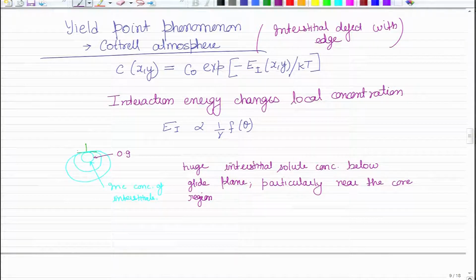Now, when I say that the local distribution has been disturbed, it means that the solute atoms must migrate, because if you assume that there were initially no dislocations, then the solute atoms would have been distributed uniformly. But now there is a dislocation, and suddenly the point defects see it.